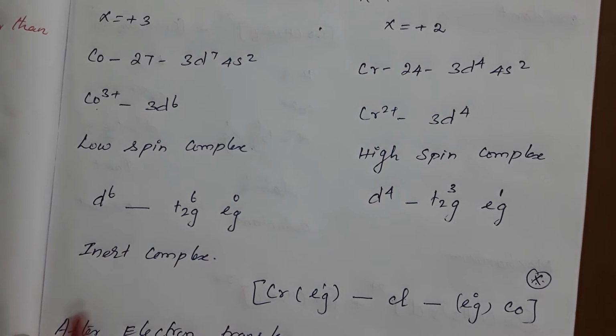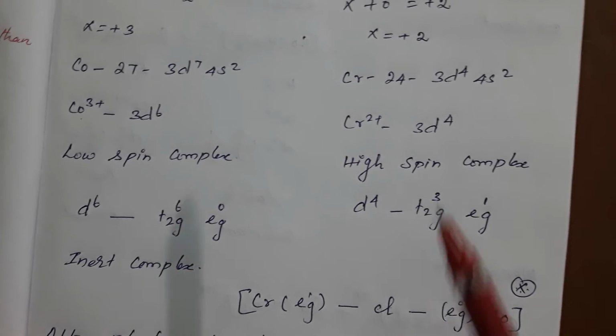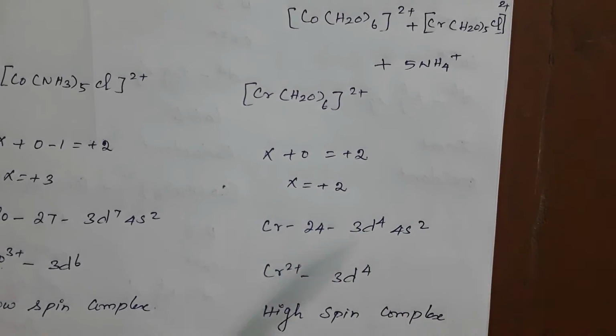This is for the cobalt complex. So this is an inert complex. d6 low spin is an inert complex, because there is no electron in eg. If there is an electron in eg, repulsion will take place, electron transfer will take place, and then it is a labile complex. Let's see the chromium complex.